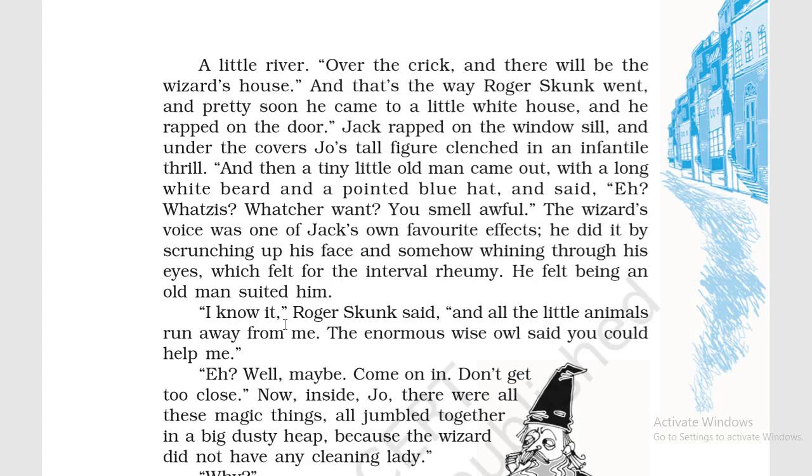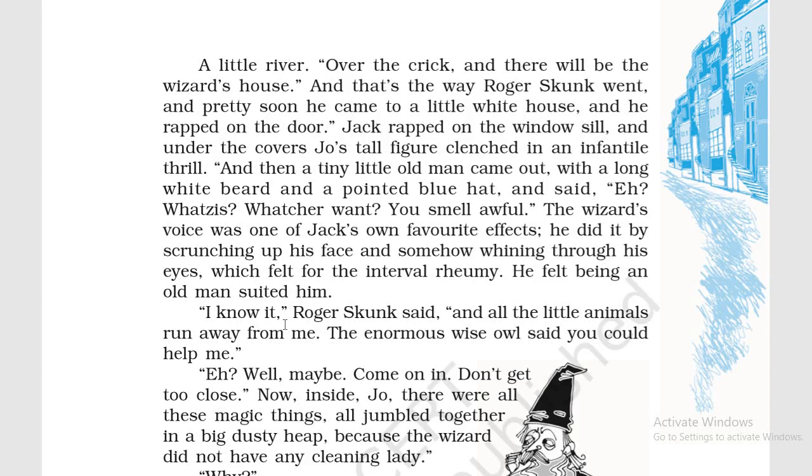Rap, he knocked at the door. उसको बजाना, दरवाजा खटखटाना, right? He knocked at the door. Jack rapped on the window sill. He imitated that by rapping on the window sill. He told her how Roger Skunk would have knocked at the door of the wizard.